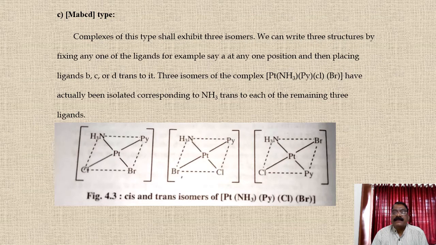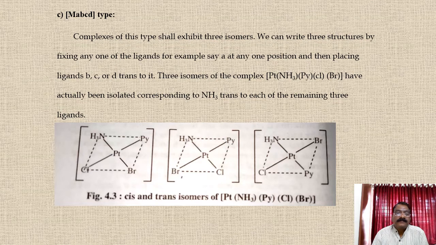We can write three structures by fixing any one of the ligands, for example A at any one position, and then placing the ligands B, C and D trans to it. Three isomers of the complex [Pt(NH3)(py)ClBr] have actually been isolated, corresponding to NH3 trans to each of the remaining three ligands.